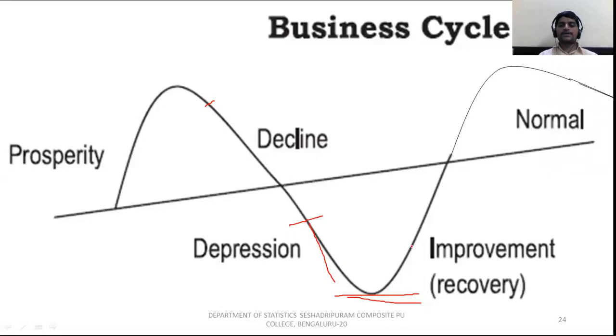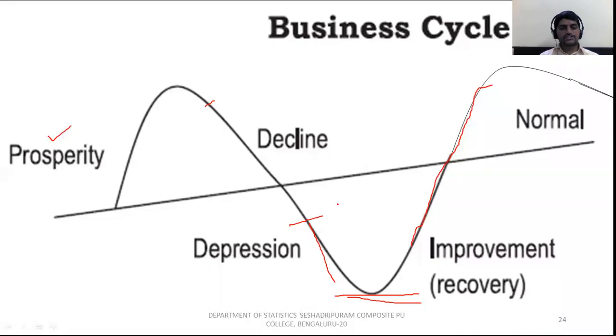After some other period, it again goes back. Now in Karnataka or India, the lockdown will be released. Now all the shops are opening. Up to here, back again there is a prosperity stage. So this is about the stages of the business cycle.